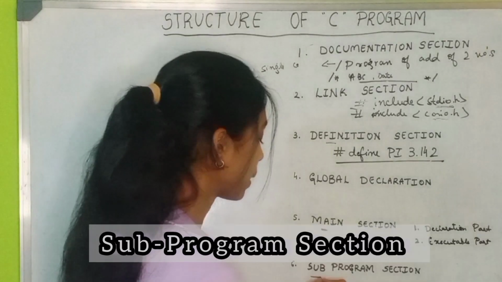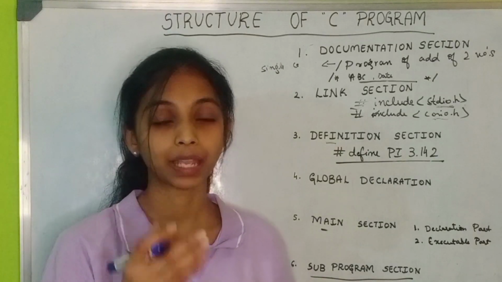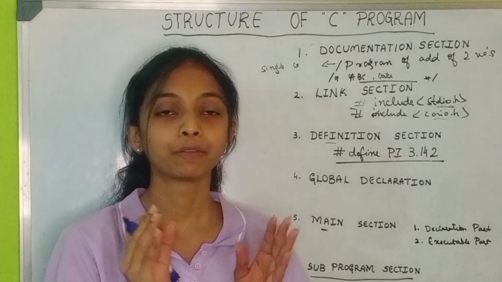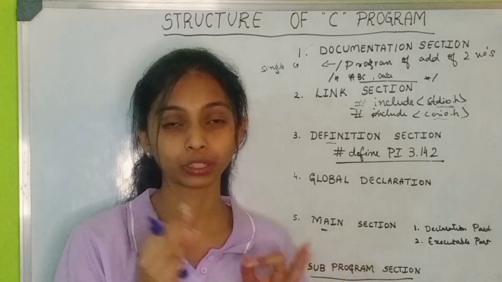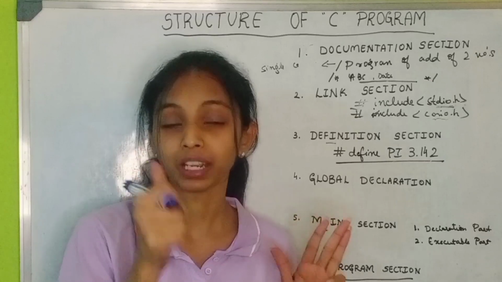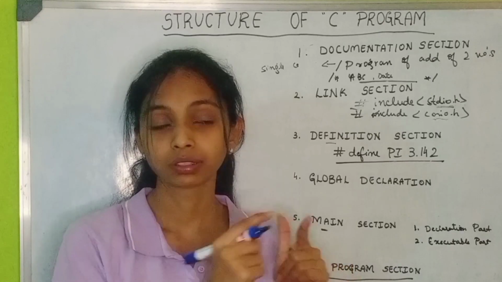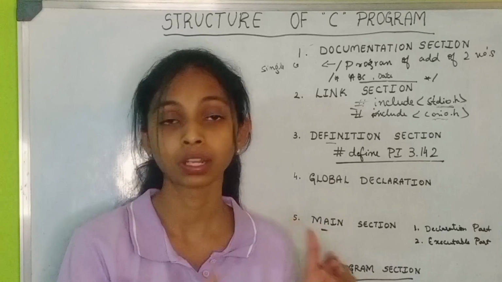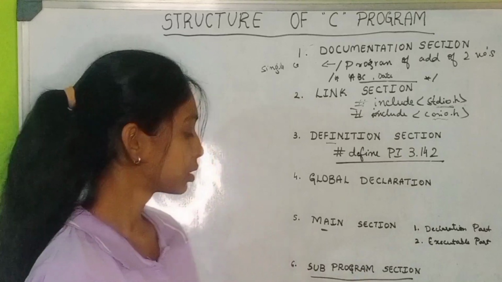The last part is the subprogram section. In the program, we have a main section and we can have many subprogram sections. For example, if you want to write a program on arithmetic operations, performing addition, subtraction, multiplication and division, you can have one main function and four subfunctions. One for addition, a second for subtraction, a third for multiplication, a fourth for division, and the main function is used to give you the result. So this is the subprogram.